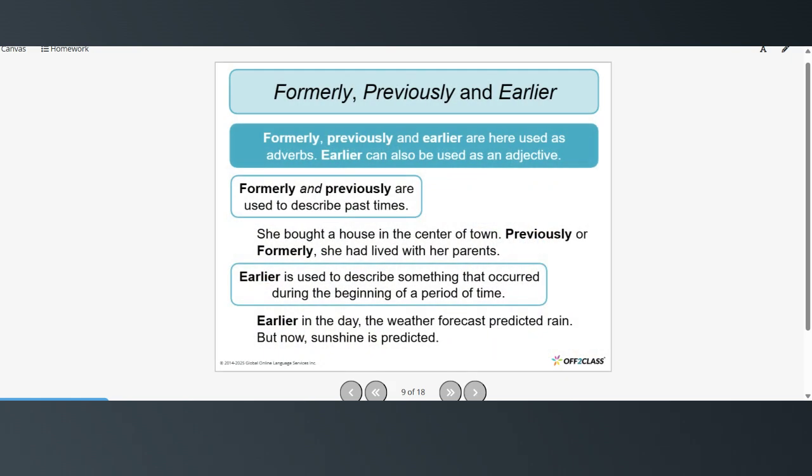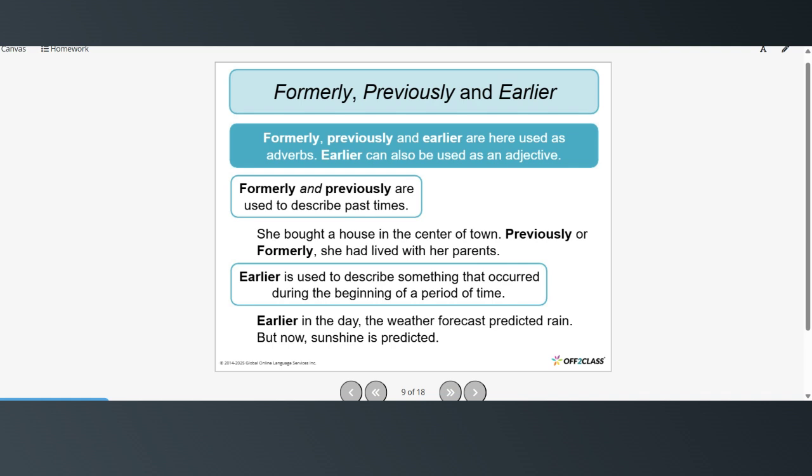Formerly, previously, and earlier are here used as adverbs. Earlier can also be used as an adjective. Formerly and previously are used to describe past times. She bought a house in the center of town. Previously or formerly she had lived with her parents.